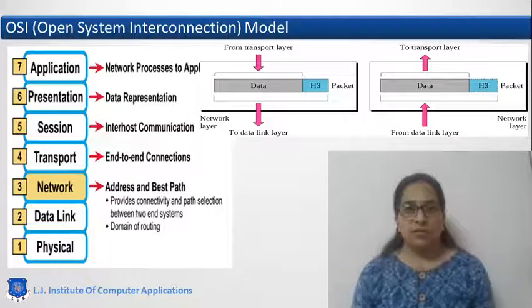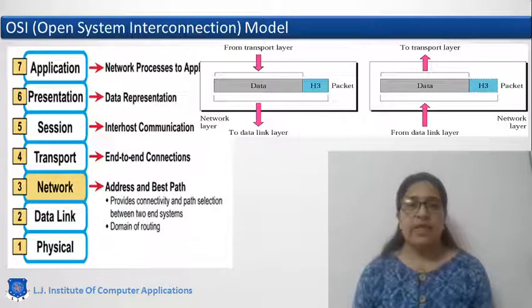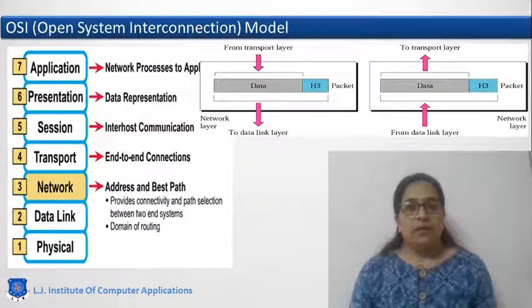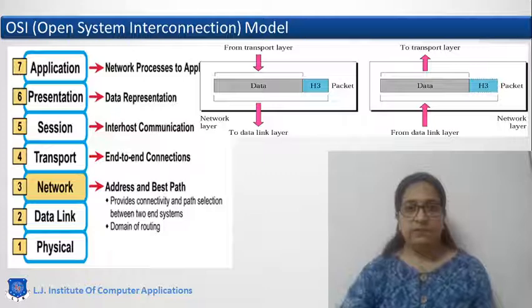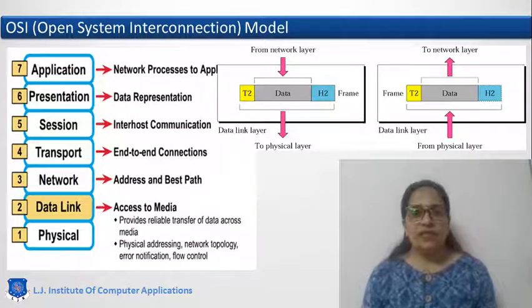Now what is routing? To find a feasible path from source to destination is called routing. Different routing algorithms are used. Routers are the connecting devices that work at the network layer, and forwarding means just to forward the packet from one hop to another hop. That is done by the network layer. The network layer will transfer the data packet to the data link layer.